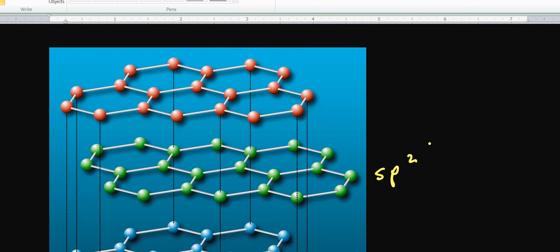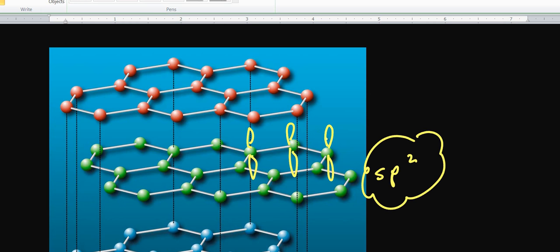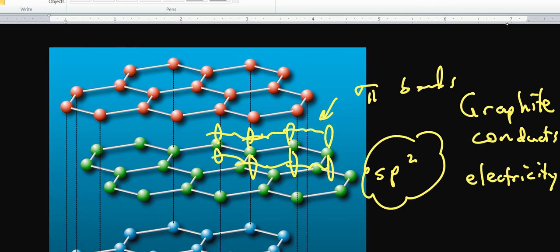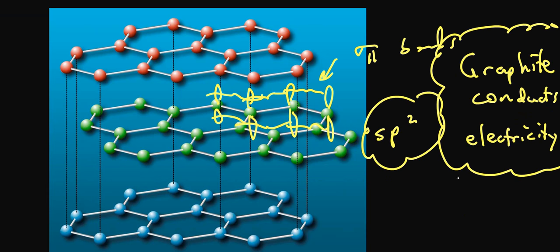Another feature of the network covalent solid graphite, because all the carbons are sp2 hybridized, we have a p orbital that's not part of the hybrid scheme. What this allows for all these p orbitals on the carbon atoms is that we get delocalization of electrons. And these electrons, which go through essentially what are some pi bonds, because the electrons can drift from one unhybridized p orbital to another, means that graphite, made of carbon, even though carbon is a nonmetal, has the ability to conduct electricity.